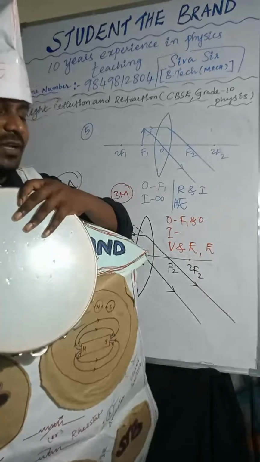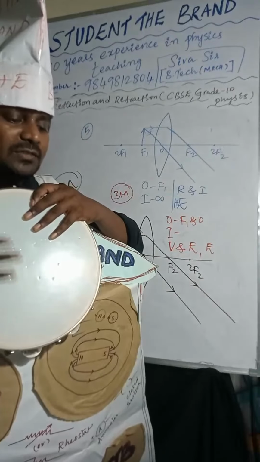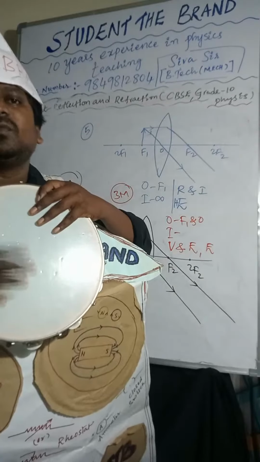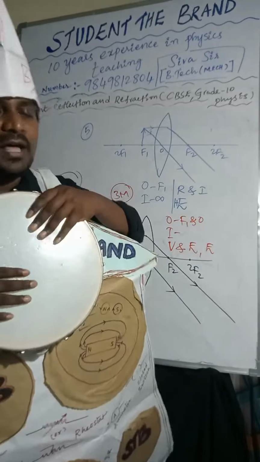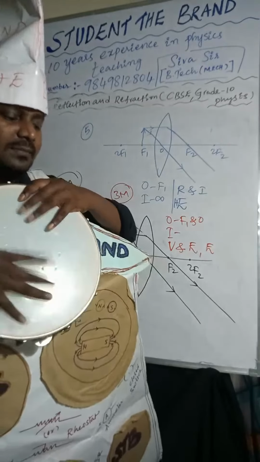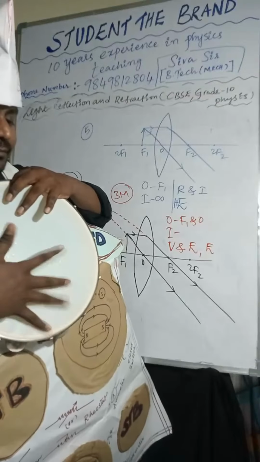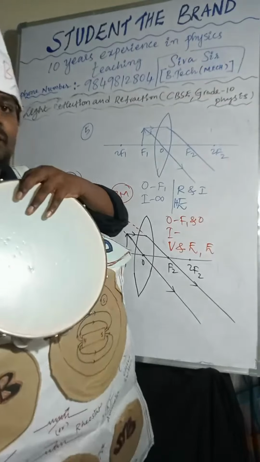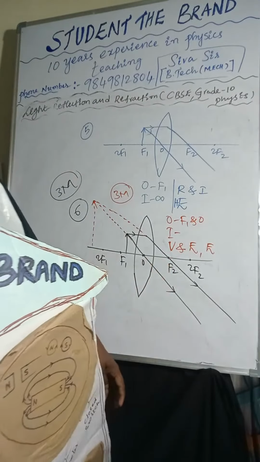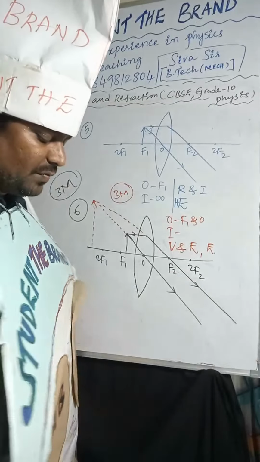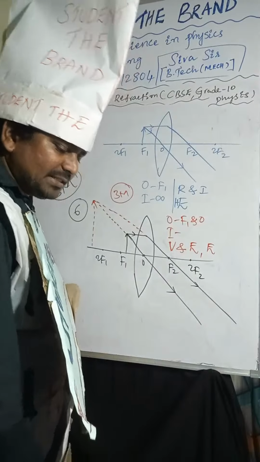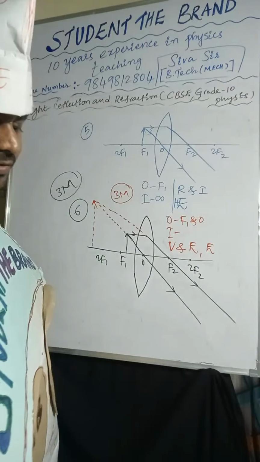Object is placed between F1 and O. Image will form on the same side of the object. Nature of the image: virtual, erect and enlarged. Right? So I hope it is very clear. Coming to the next one.